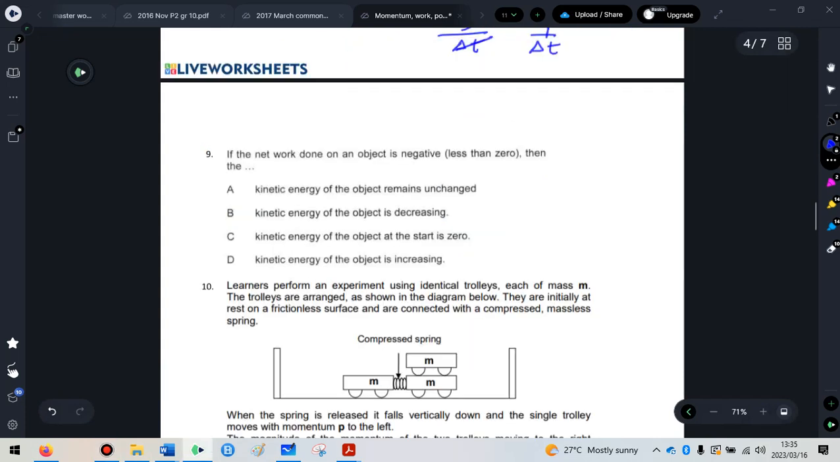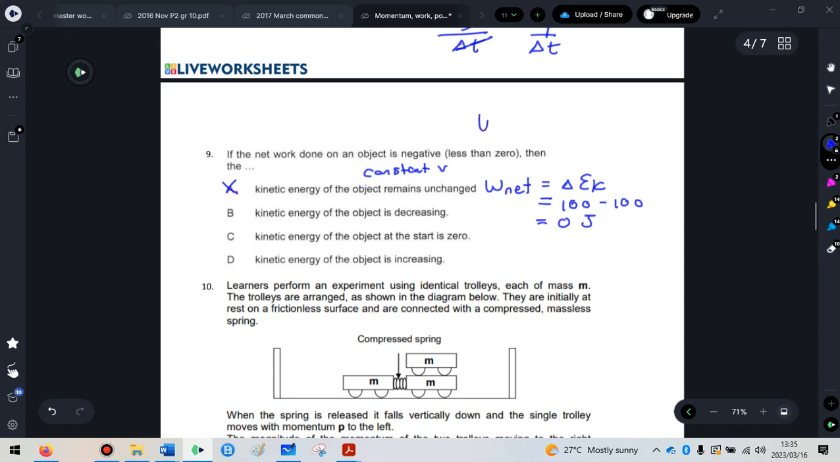Then question 9: if the net work done on an object is negative, or less than 0, then the kinetic energy of the object remains unchanged. No, that's not true. According to the work energy theorem, if the kinetic energy remains unchanged, in other words if you're moving at a constant velocity, that's the only time it would happen. Then your EK final minus EK initial will be the same, and in that case you actually do 0 joules of work. So that's not what is happening here.